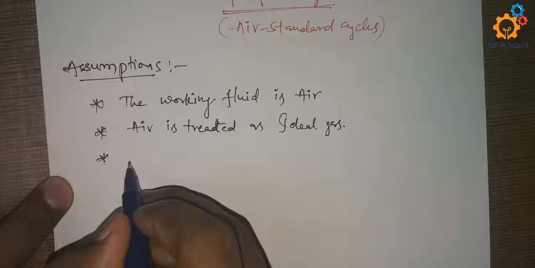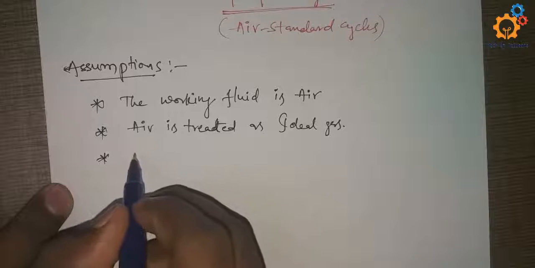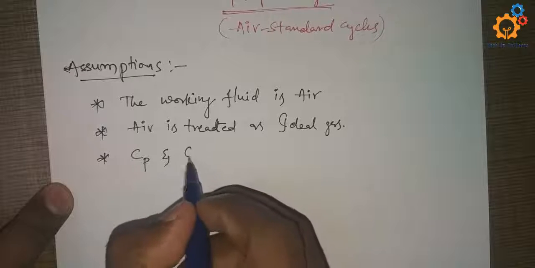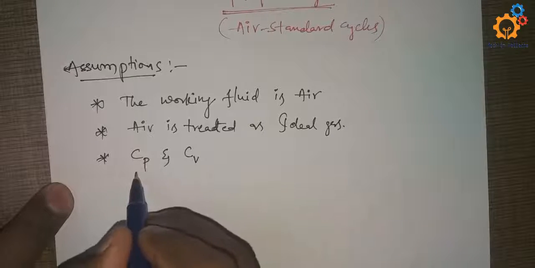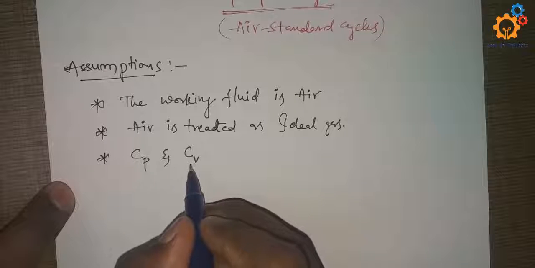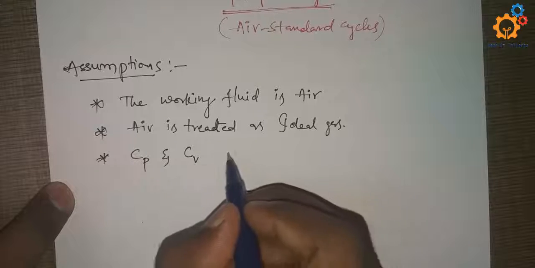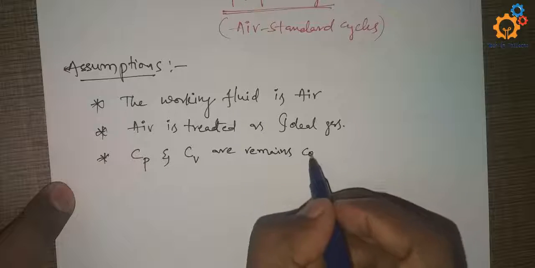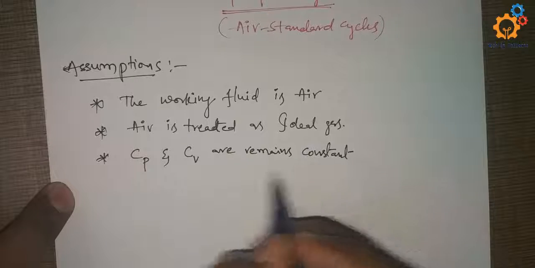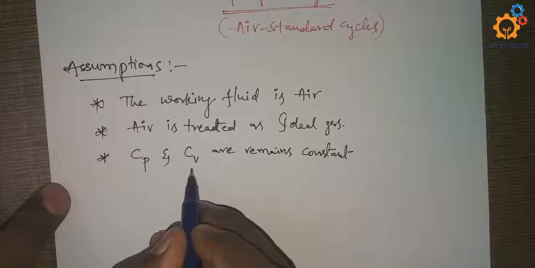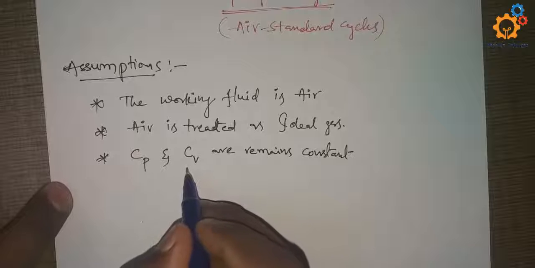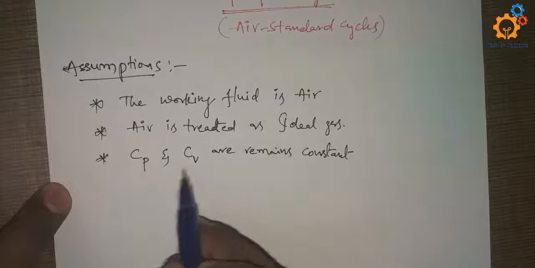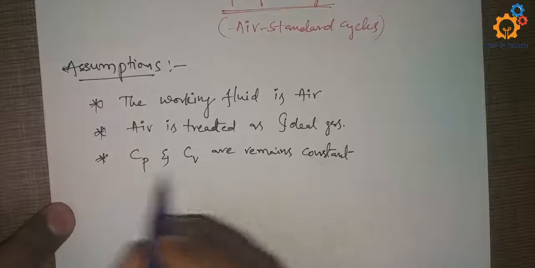The next assumption is specific heats, that is Cp and Cv, the specific heat at constant pressure and the specific heat at constant volume, remain constant. Generally, these are functions of temperature, they change with temperature, but in calculating the efficiency of gas power cycles, we assume Cp and Cv remain constant.